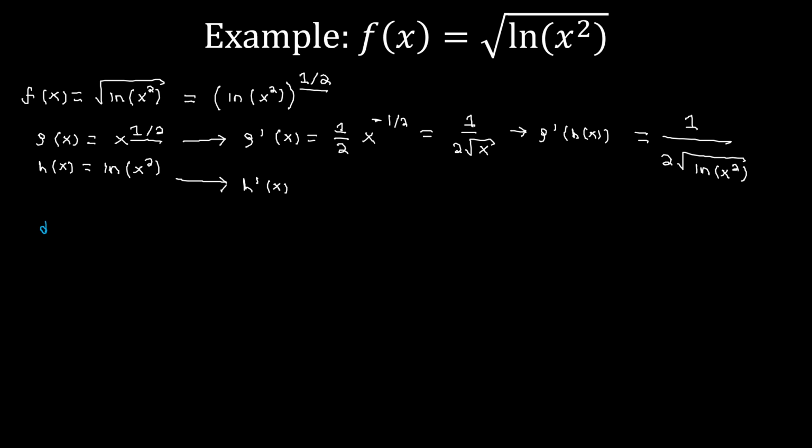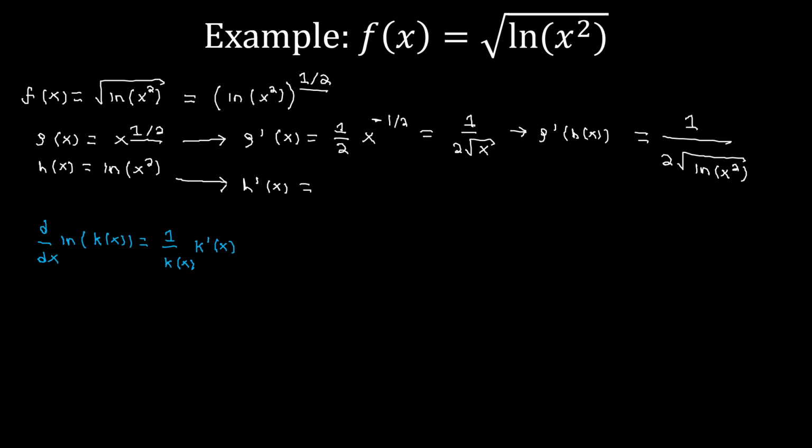So we know that the derivative, d dx of the logarithm of some function k of x, is going to be equal to 1 over k of x times k prime of x. More simply stated, it's basically 1 over whatever is inside the logarithm times the derivative of whatever is in the logarithm.